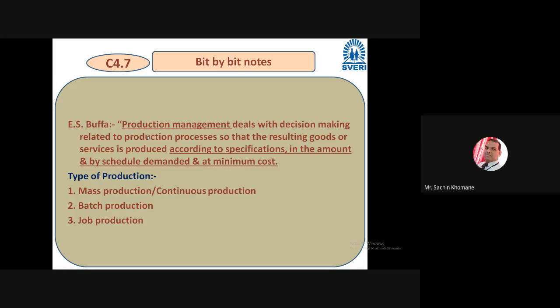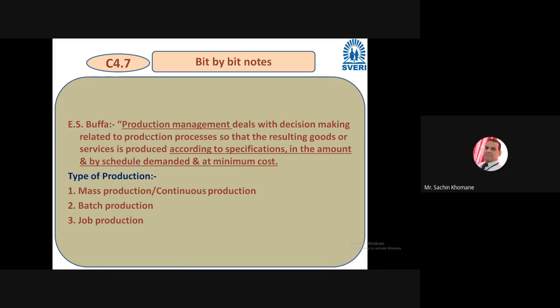Now in production management, according to Bupa, he has included very important keywords. His opinion is that production management is decision making. What kind of decision making? Related to the production process. And why should this decision making be there? For the resulting goods and services.